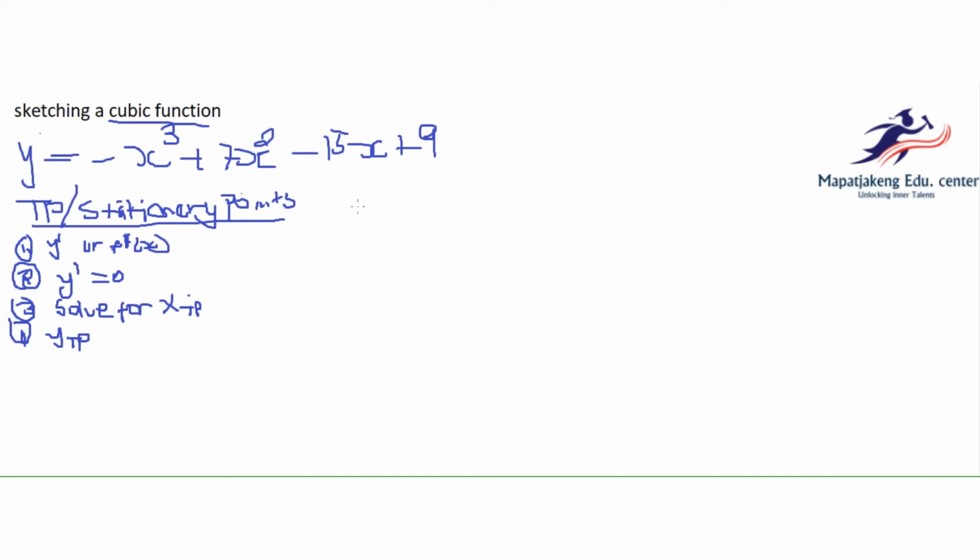Here is the derivative, y prime. I don't know how they call this, but we take the exponent, multiply by the coefficient, so it's going to be minus 9x squared, no more cubed but squared, plus 14x, no more squared but x, minus 15.